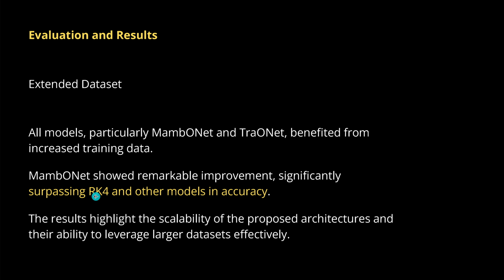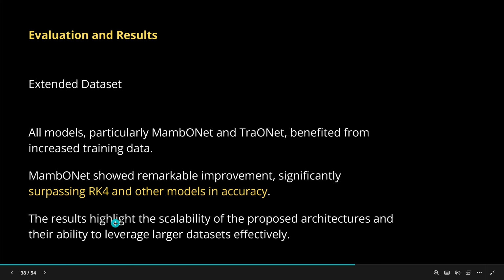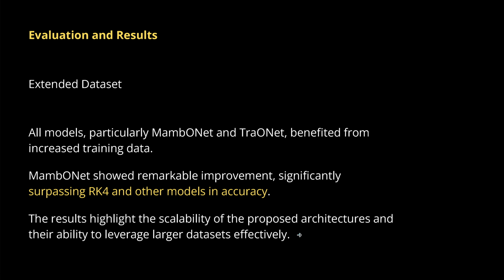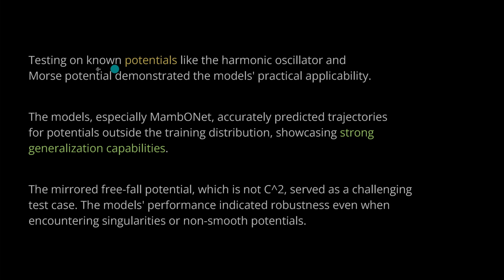So those results now from the extended dataset, if you have a real huge dataset that we need, highlight the scalability of the proposed architecture, which is check, and the ability to leverage larger datasets effectively. So this is nice if we have a real complex mathematical function and maybe we have different system parameters. Testing now on the known potential functions, here for harmonic oscillator or Morse potential, demonstrated here the practical applicability, and especially again MambONet here accurately.